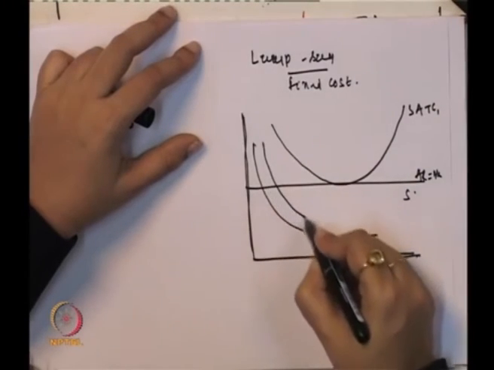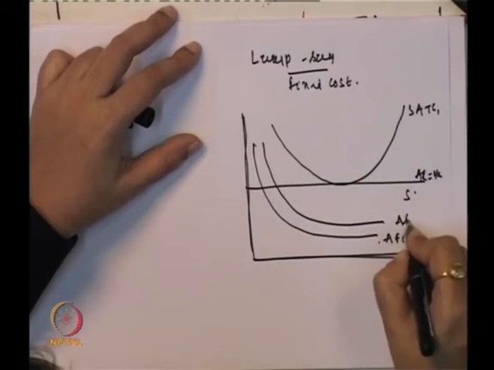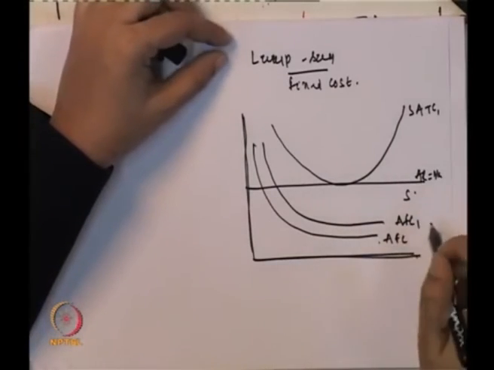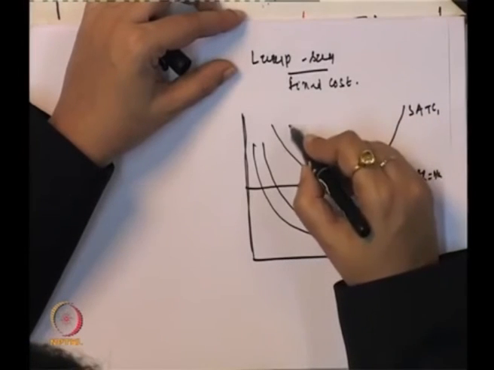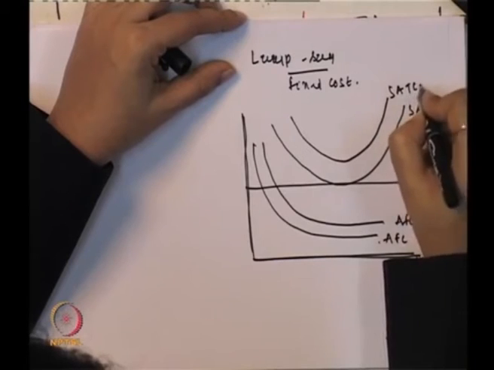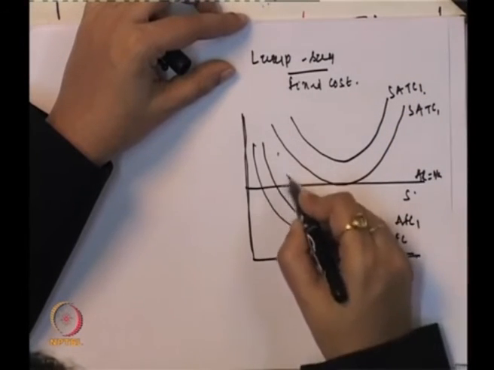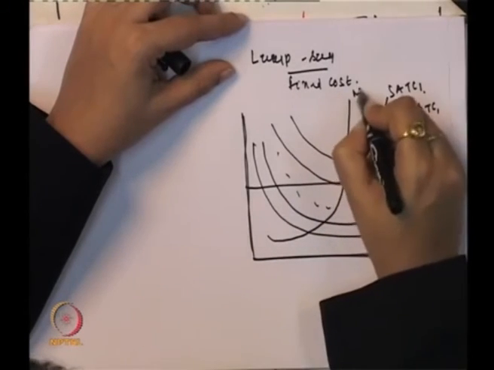Then there is an increase in the average fixed cost after the imposition of the tax, that is why this is the change in that average fixed cost. And with the change in the average fixed cost, the short term average cost curve increases, that is SATC 1, and marginal cost generally intersects the average variable cost and average cost at their minimum.